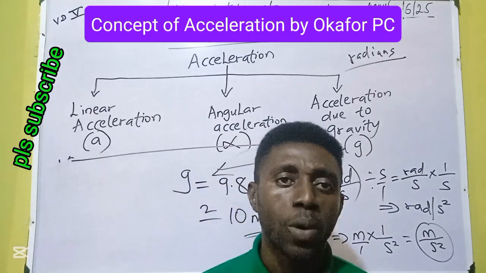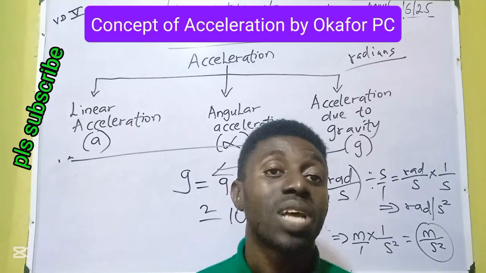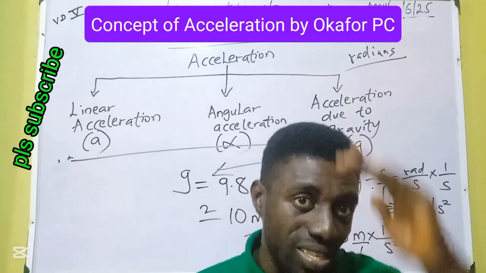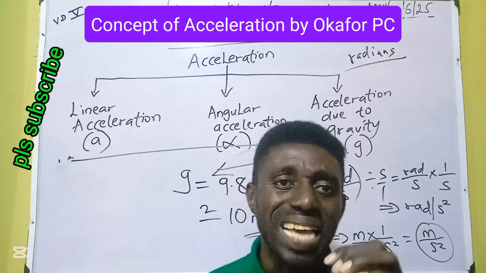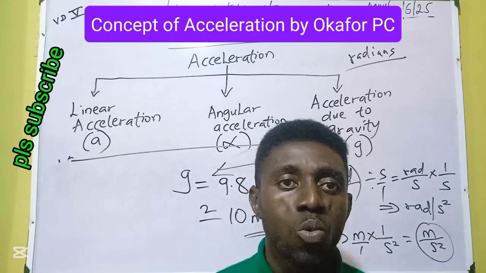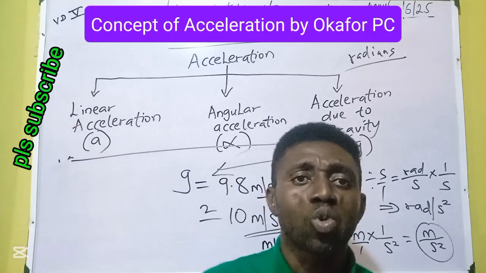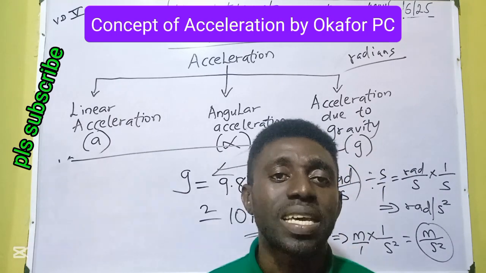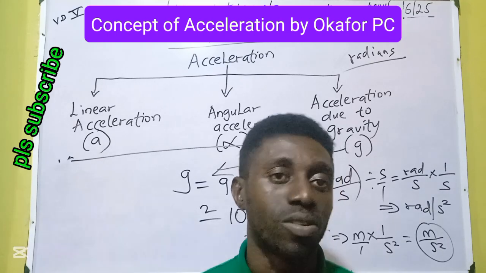So I believe at this point, we now understand the concept of acceleration, which has to do with the speed increasing. There must be an increasing order in the speed. But when the increase ends, it is no more acceleration. It goes back to uniform speed, where the speed has been maintained. Then when the speed begins to go down, begins to decay, it enters a new concept again: deceleration, the opposite of acceleration. Deceleration or retardation.